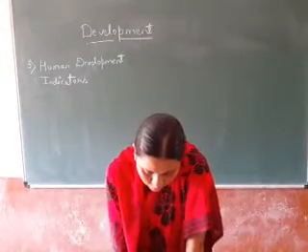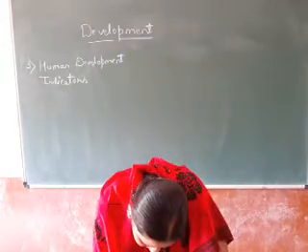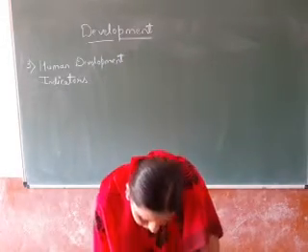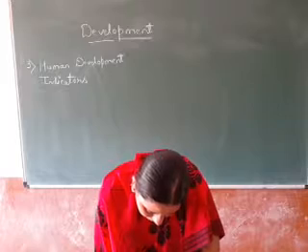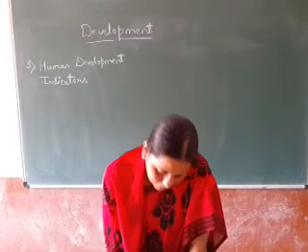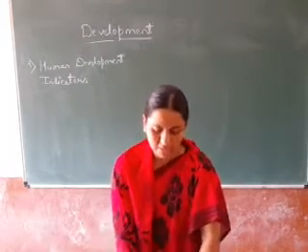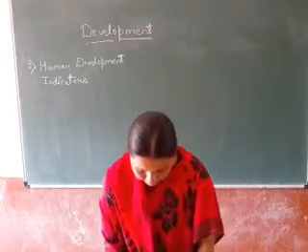Expected years of schooling, and next is national income. Understood? Gross national income per capita. So see, in this way it is divided.